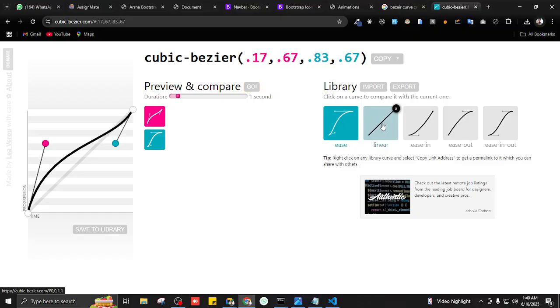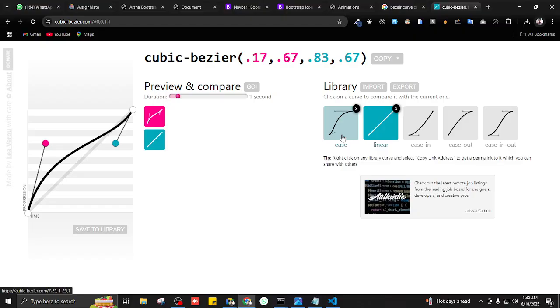If I were to click on linear, what would linear mean? Ease means start fast but end slow. So what would linear mean? Ease would mean start fast but end slow.